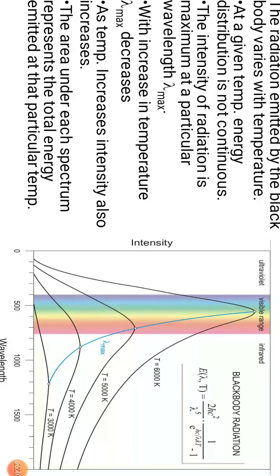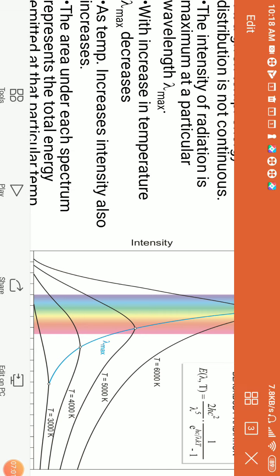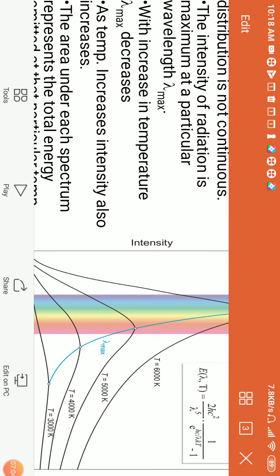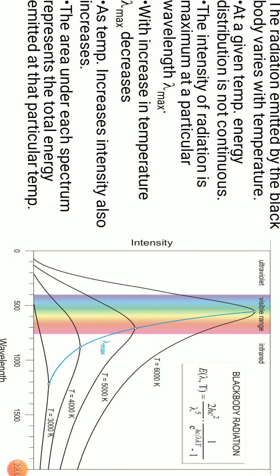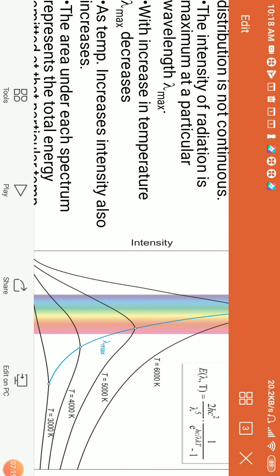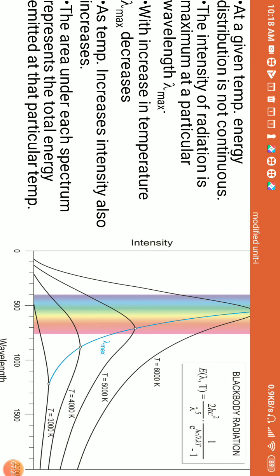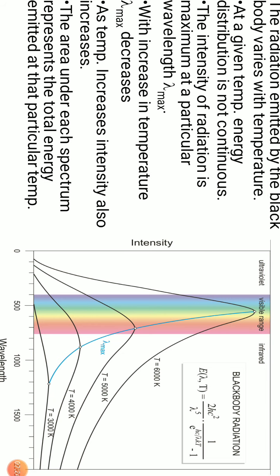So now what is happening? As the wavelength is increased, the intensity is also increased. We have plotted a graph between wavelength and intensity at different temperatures. It implies that we maintain a constant temperature, and at constant temperature we increase the wavelength and the corresponding intensities are measured. Now we have different graphs at different temperatures: T equals 3000 Kelvin, 4000 Kelvin, 5000 Kelvin, 6000 Kelvin. We have different fixed temperatures. Wavelength is increased and intensity is correspondingly increased.